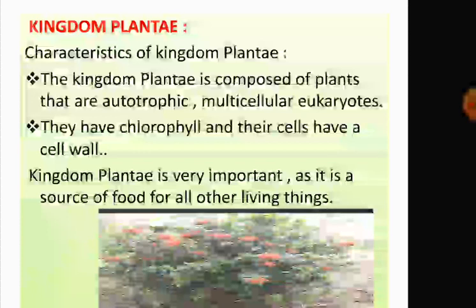Now this Kingdom Plantae is very important as it is a source of food for all other living things. It is a specialty in plants that they contain chlorophyll, they are autotrophic, they have a cell wall. Their cell is surrounded by another, more outer covering that is called the cell wall.